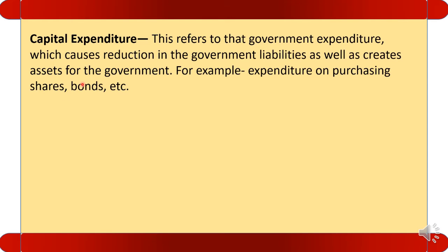Another type is capital expenditure. It is that type of government expenditure which either increases the assets of the government or decreases the liability of the government. Examples: purchase of shares, which increases the government assets, bonds, repayment of loan, etc. Here the red line indicates assets, which increases, or the liability decreases. Any expenditure which either increases the assets or decreases the liability is called capital expenditure.